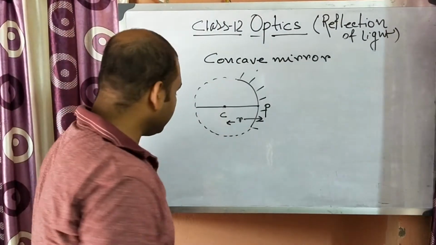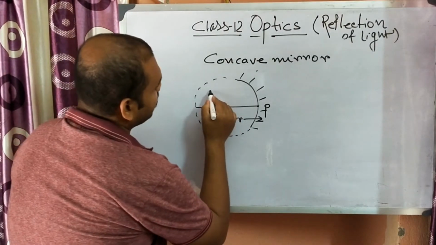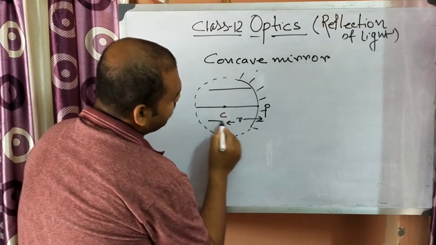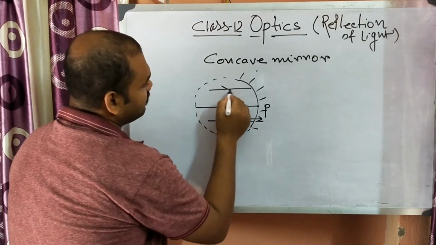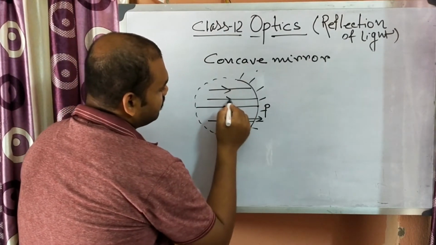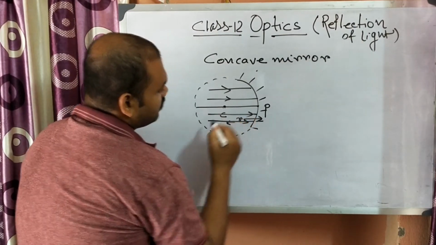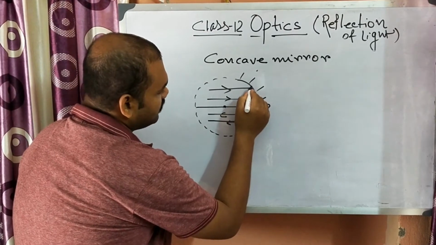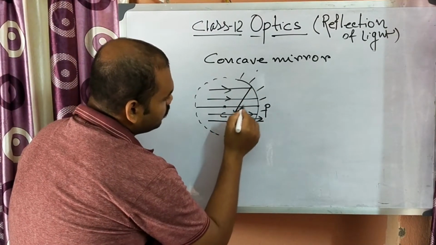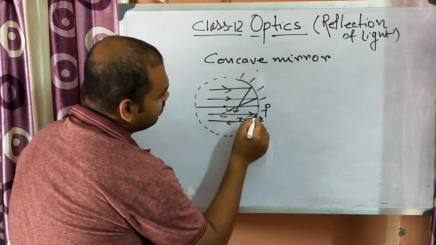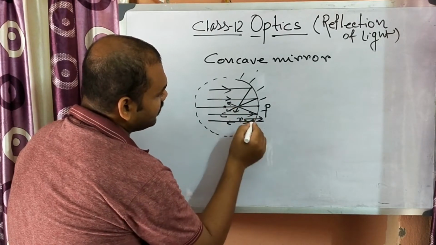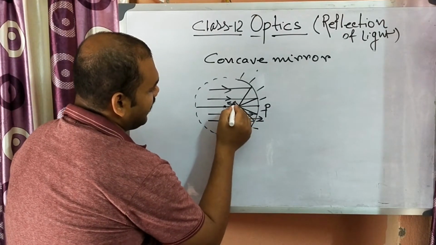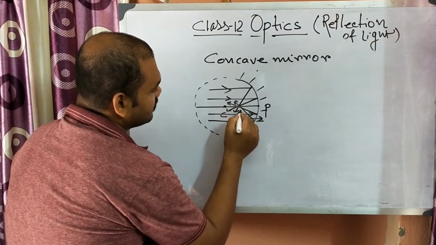Next, focus. What is focus? When light rays are coming parallel to the principal axis in case of a concave mirror, after incidence on the mirror they will reflect through a particular point on the principal axis, and this point is known as the focus.